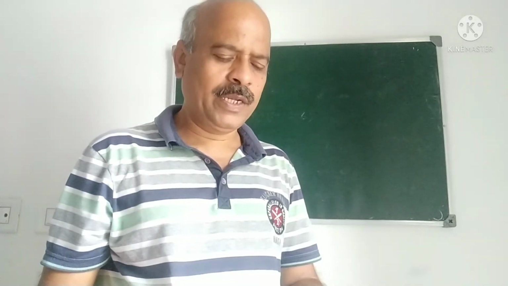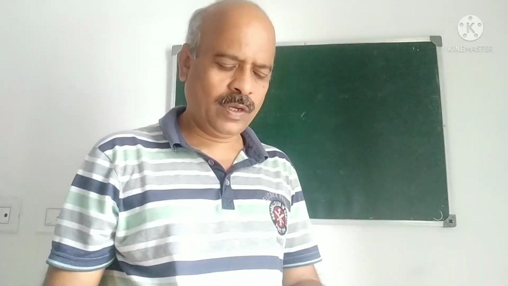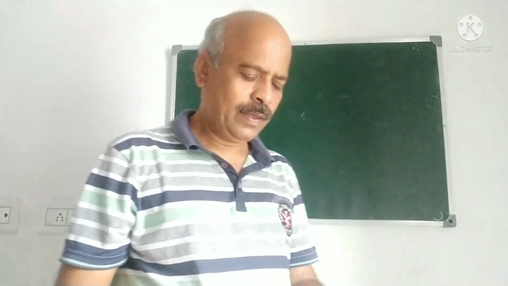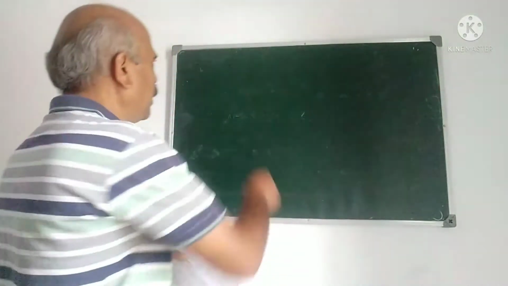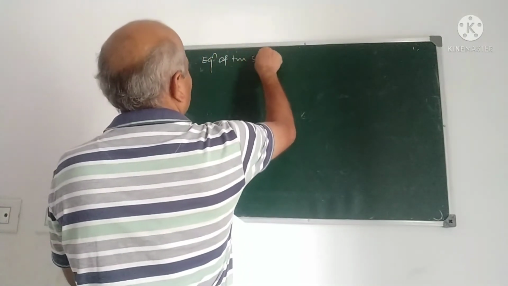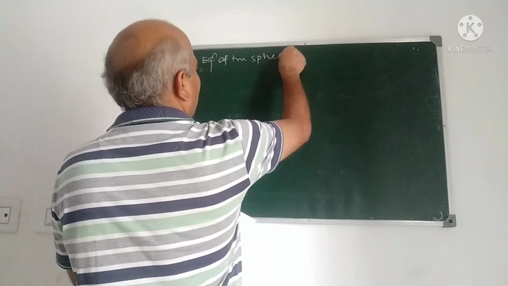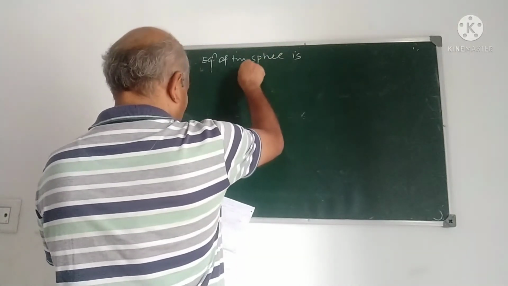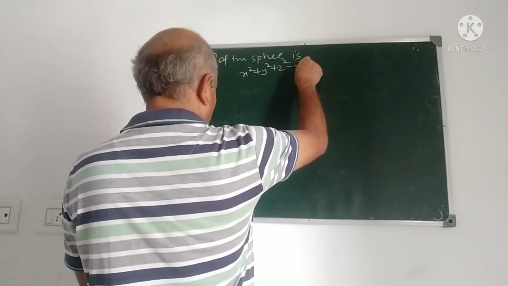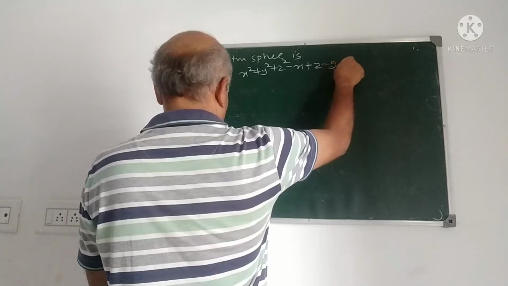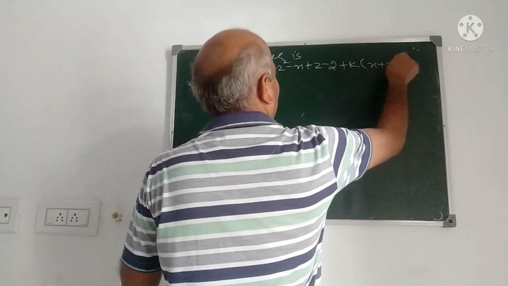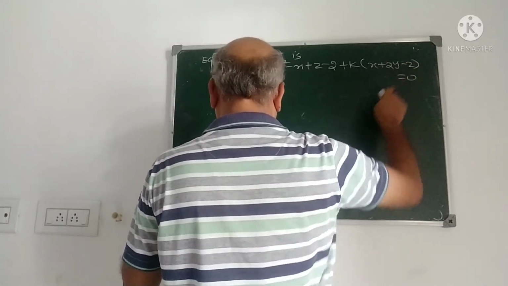Find the equation of the sphere which has this circle for one of its great circles. Now the equation of the sphere, that is, the sphere through the circle, given circle is x square plus y square plus z square minus x plus z minus 2 plus k times x plus 2y minus z minus 4 is equal to 0.